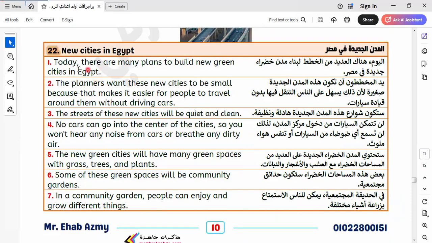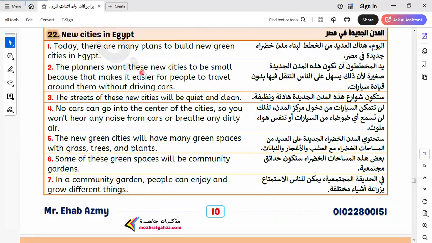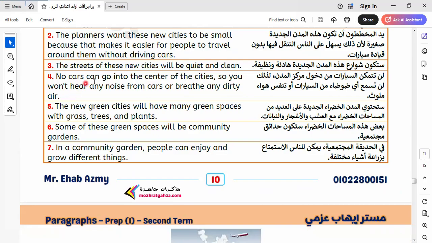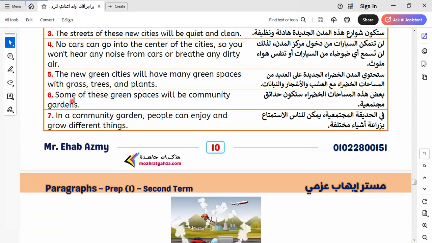New cities in Egypt. Today, there are many plans to build new green cities in Egypt. The planners want these new cities to be small because that makes it easier for people to travel around them without driving cars. The streets of these new cities will be quiet and clean. No cars can go into the center of the cities, so you won't hear any noise from cars or breathe any dirty air.